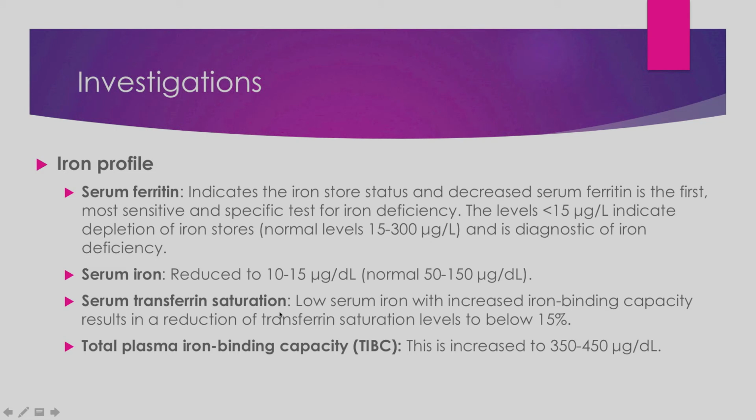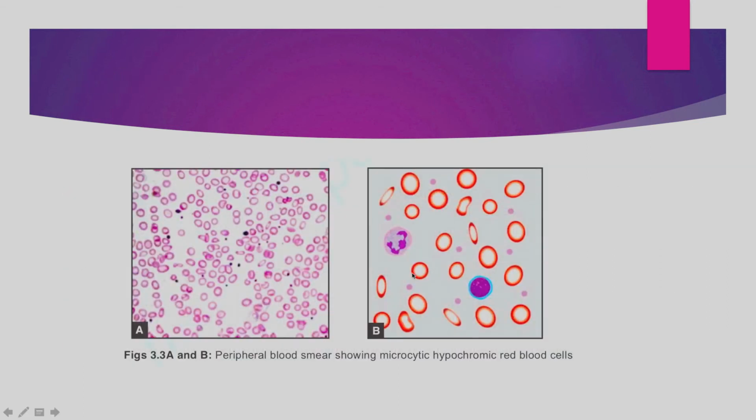saturation also decreases because there is not enough iron in the plasma, in the blood, to saturate the transferrin, so the serum transferrin saturation decreases, and the total plasma iron binding capacity increases. Right, the TIBC, or you can say the available transferrin in the blood, has increased, so the levels of TIBC will increase. Always remember, only the TIBC levels will increase, everything else should decrease in iron deficiency anemia. So here is the slide, you can see the microcytic hypochromic red blood cells.